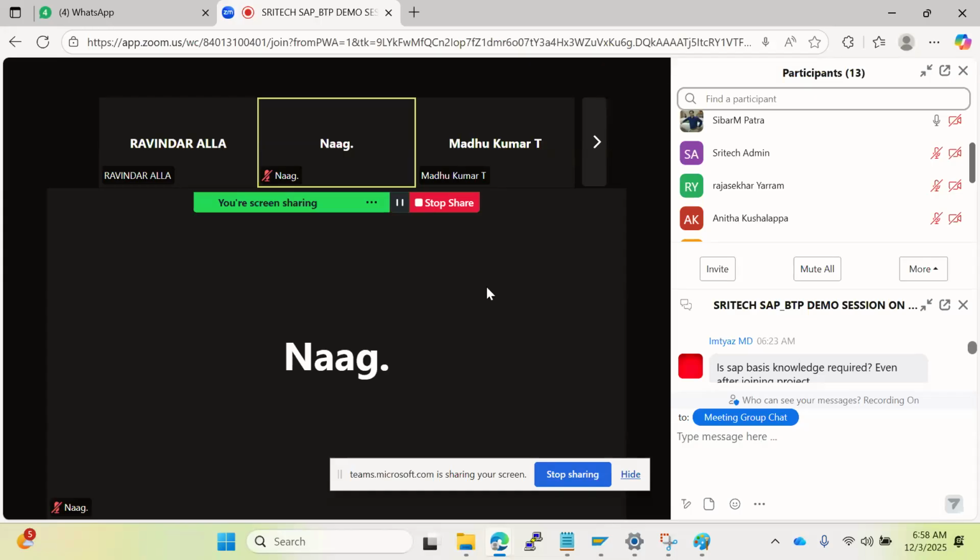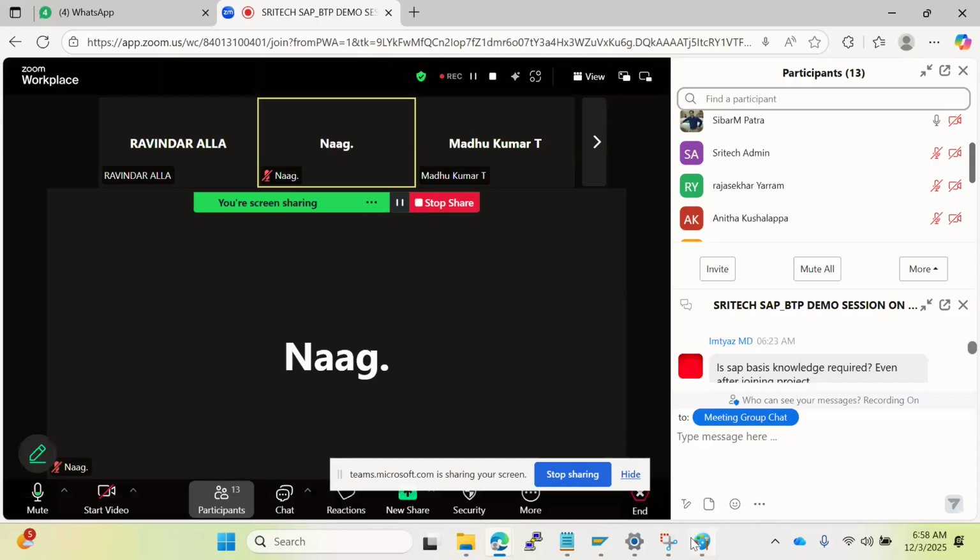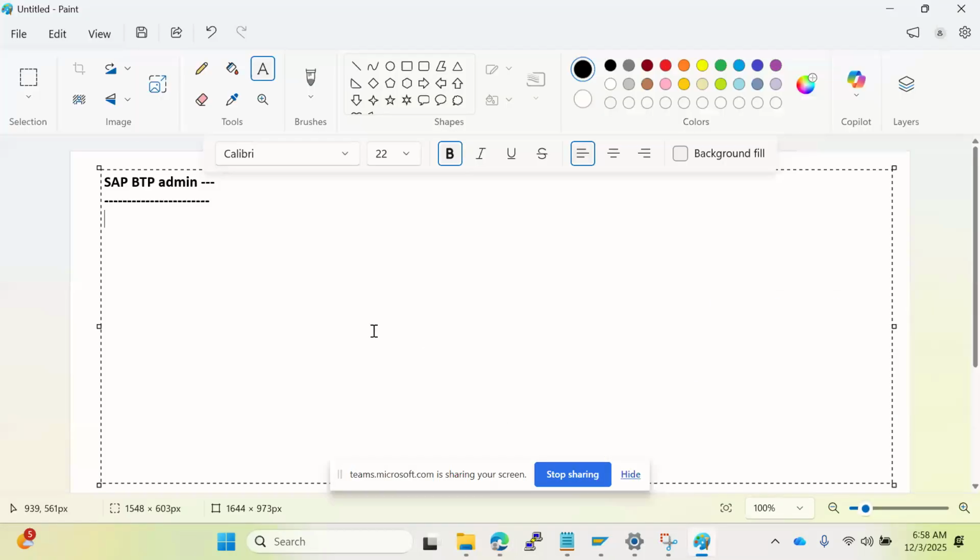In BTP, we have one concept called HANA Cloud. So how can we deploy the HANA database in BTP, how can we use it, how can we integrate it, how can we do the administration kind of things? Those things also we will discuss in our administration topic.